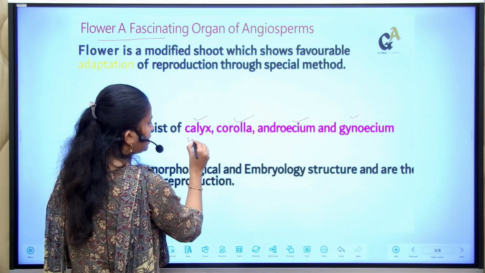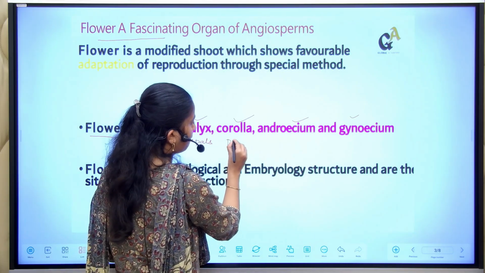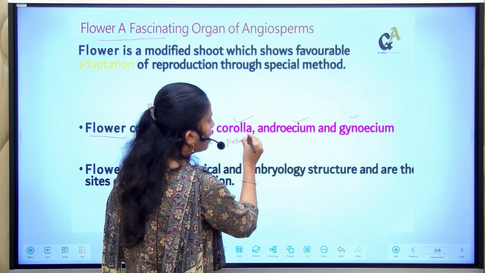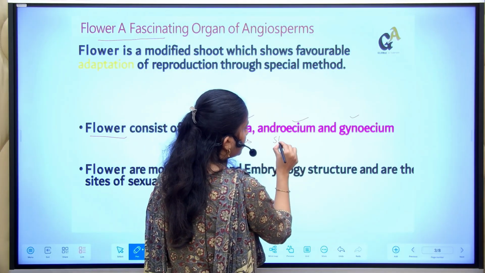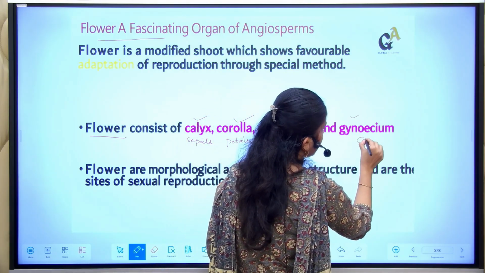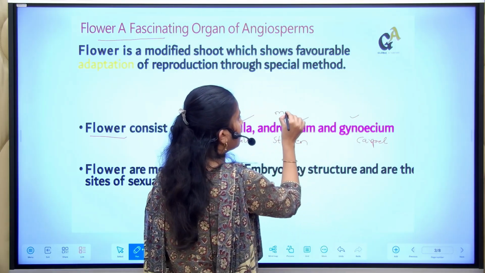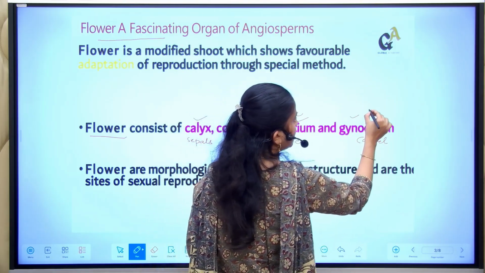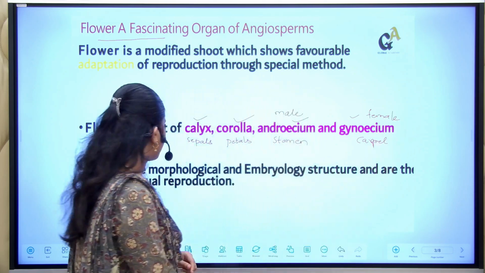Calyx you can call the sepals. Corolla will be the petals, that is the colorful part. Androecium you can call the stamen. And gynoecium will be the carpel, that is the female part. Androecium will be the male part of the flower and gynoecium will be the female part of the flower.